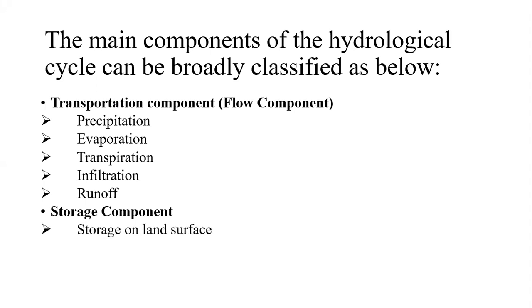In that, various parameters are included. Those parameters are storage on land surfaces, which means seas, oceans, ponds, lakes, etc. Another parameter included in the storage component is the soil moisture, that is the amount of water which is held by the soil particles. Whatever amount of the precipitation, or of the water from the hydrological cycle, has been absorbed by the soil is nothing but the soil moisture.